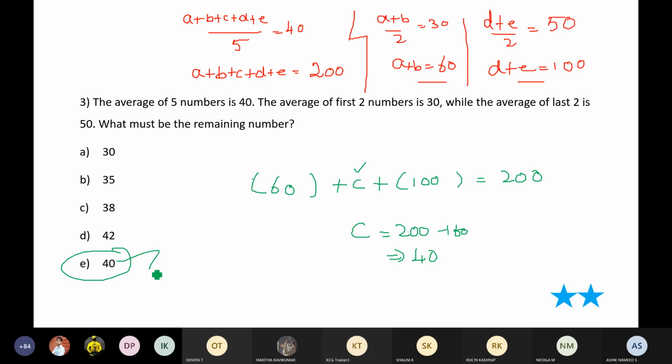Clear now, everyone? Very good, Sham and Radha. Clear, people, now? Shall we move on to the next question?